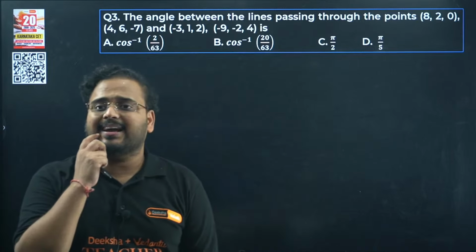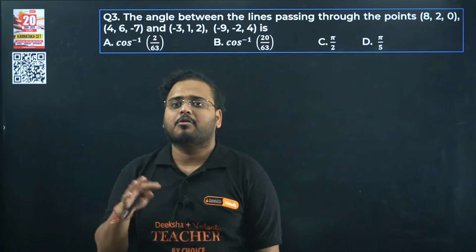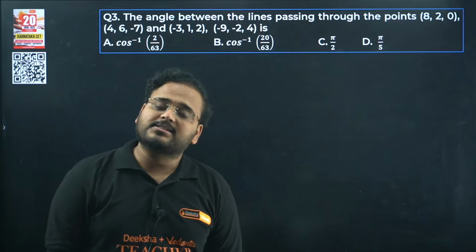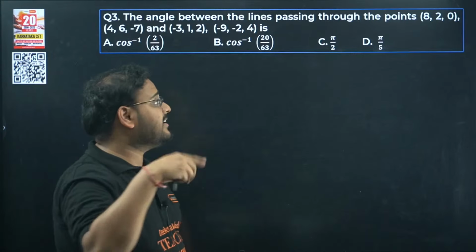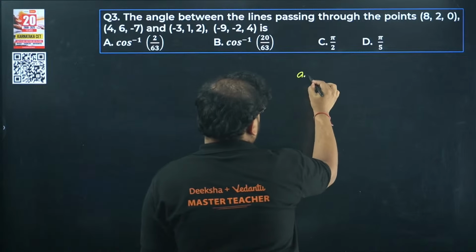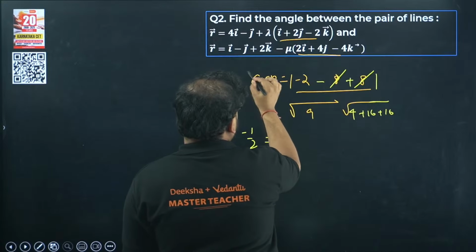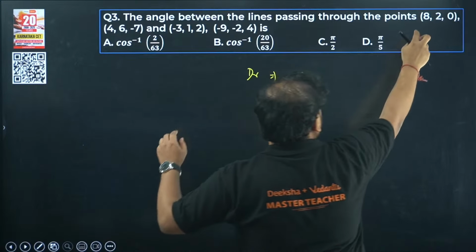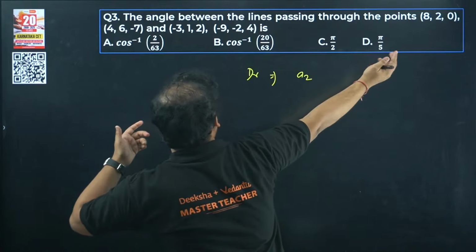The angle between the lines passing through the points 8, 2, 0, 4, 6, minus 7. We have 4 sets of points given. So how do you find the angle? You need to find the value of at least this, DRs. For the first one, use this too. We have 4 minus 8 or 8 minus 4, we can do anyway.